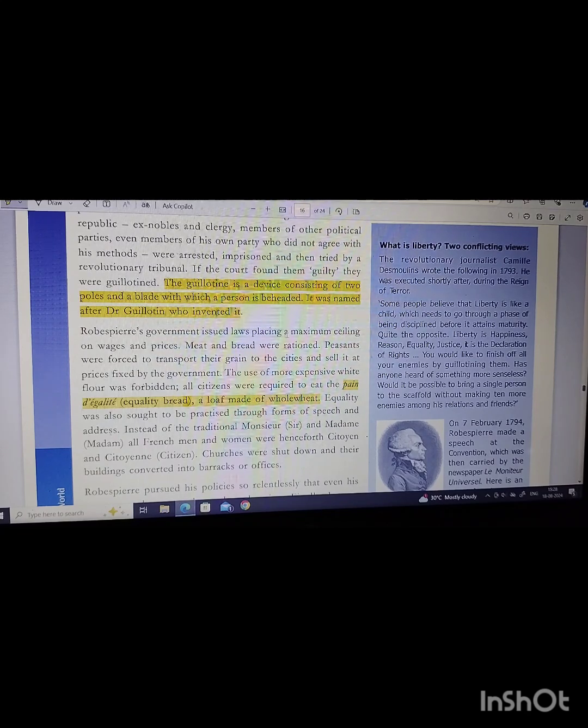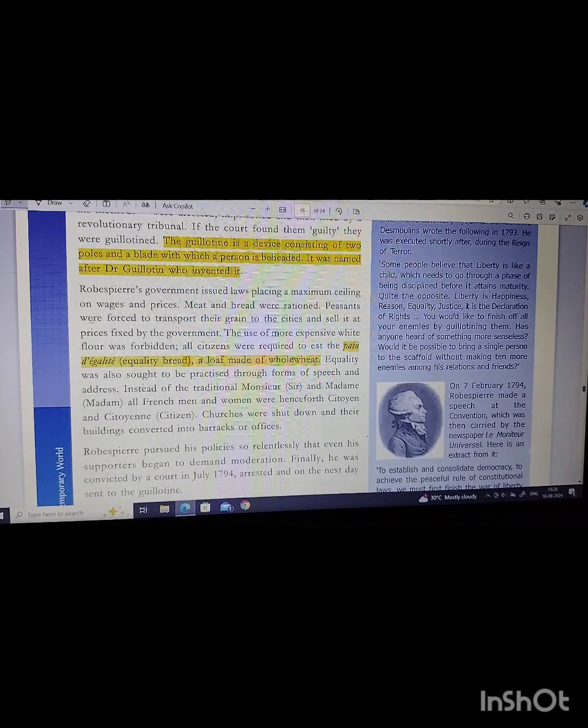Robespierre's government issued laws placing a maximum ceiling on wages and prices. So meat and bread were rationed. It means all the foods, wages and prices were fixed by Robespierre's government. They would fix the price whether it is low or high, not the workers or their work.